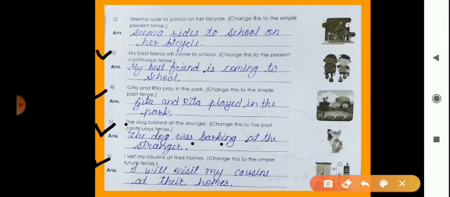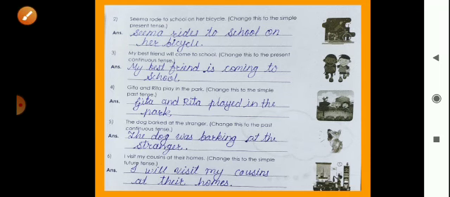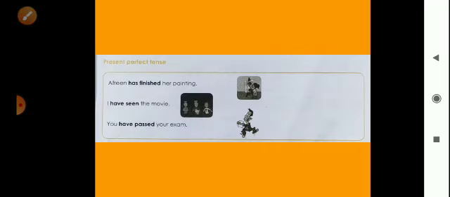Okay, so this is the exercise of this past continuous tense, present continuous tense, simple present tense, simple past tense, or simple future tense. Okay, so we will see next present perfect tense. What is present perfect tense? It means some actions are happened or finished early, but in the present. Okay, that is present perfect tense. So here are some examples.